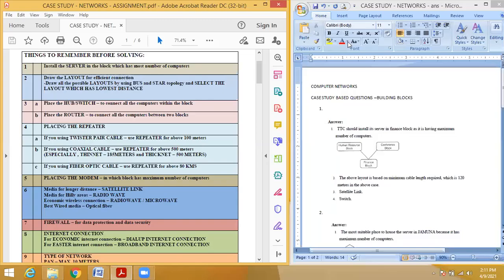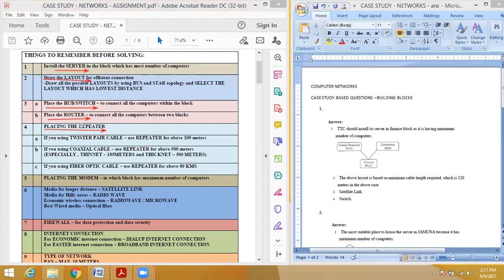Okay. First point, server related, where we have to install the server. That is the first one. Then the layout diagram is the second one. Then placing the hub, switch or router. Okay, this is the third thing. And the fourth, maybe they will ask where we have to place the repeater.